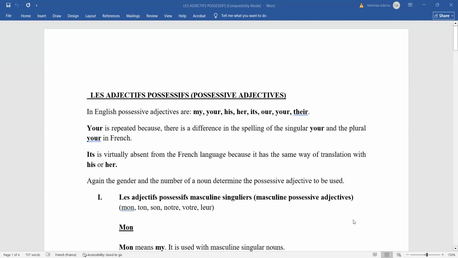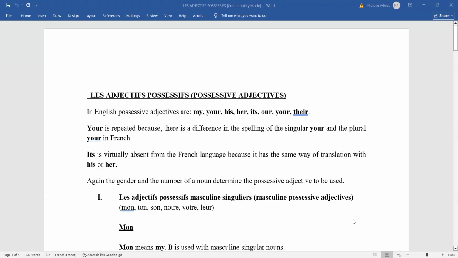Right. So we want to look at what makes possessive adjectives in French. With English, we have ours, but in French, we also have the possessive adjectives. So we are saying that in English, possessive adjectives are my, your, his, her, its, our, your, and their. Right. So we have these possessive adjectives in English.